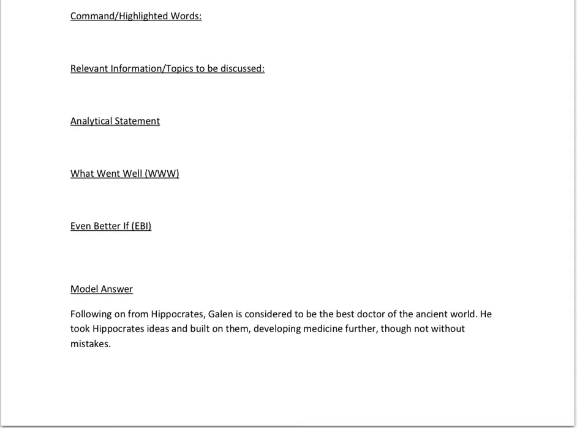And now the example of the model answer. Following on from Hippocrates, Galen is considered to be the best doctor of the ancient world. He took Hippocrates' ideas and built upon them. So these are the developments that Hippocrates made.